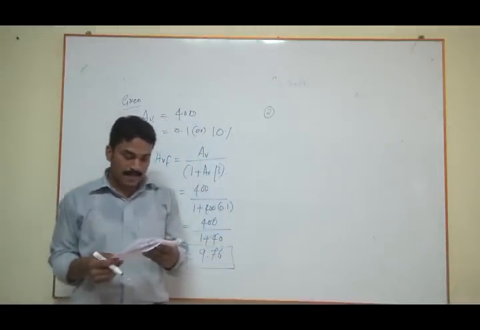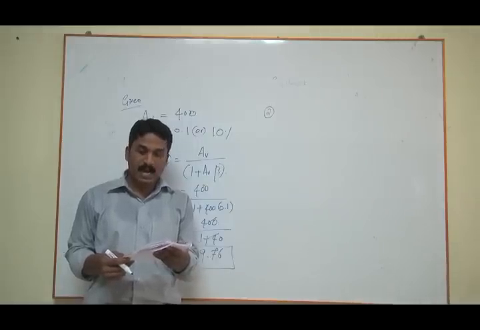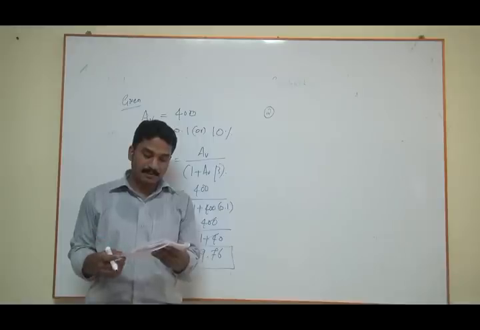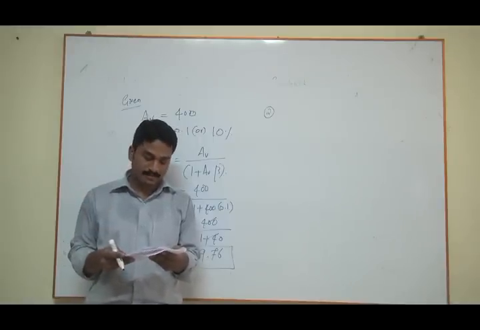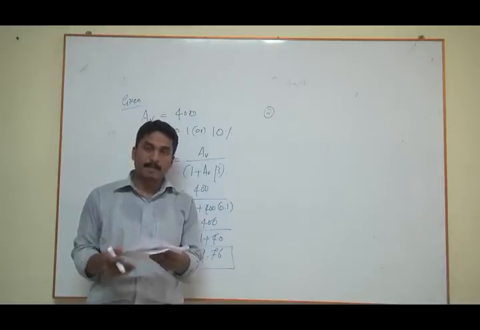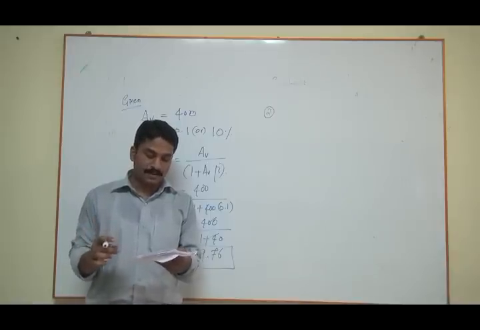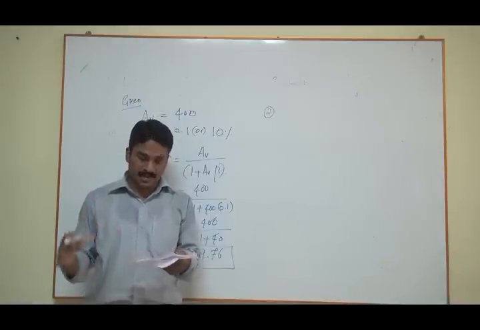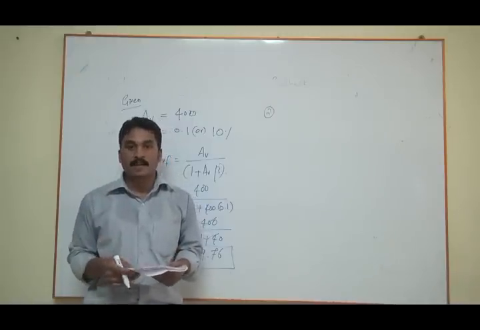Please note, if an amplifier has voltage gain 1000 with negative feedback, the voltage gain is reduced to 10, calculate the percentage of feedback to be applied. Right? If an amplifier has voltage gain 1000 with negative feedback, the voltage gain is reduced to 10, calculate the percentage of feedback to be applied.